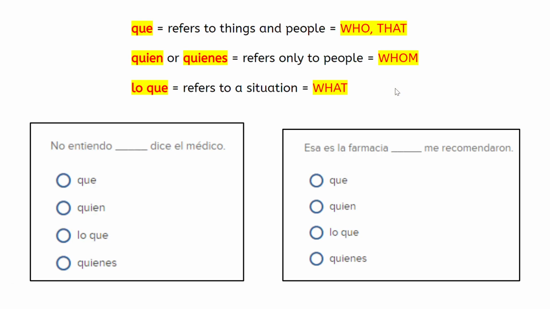Right. So here's from the ALA practice what you'll do. Here's your support at the top. No entiendo. I don't understand. Blank, dice el médico. I don't understand that, says the doctor. Who, says the doctor. The big idea of what, says the doctor. Or whom, says the doctor. It can be lo que. I don't understand what. That big idea that the doctor is saying.